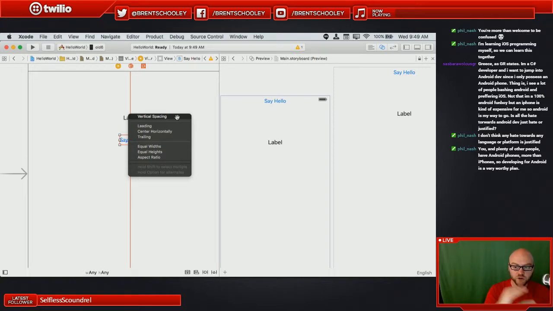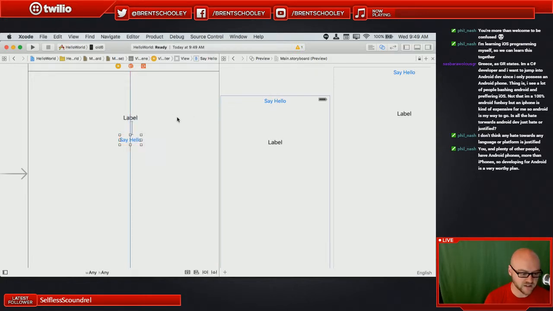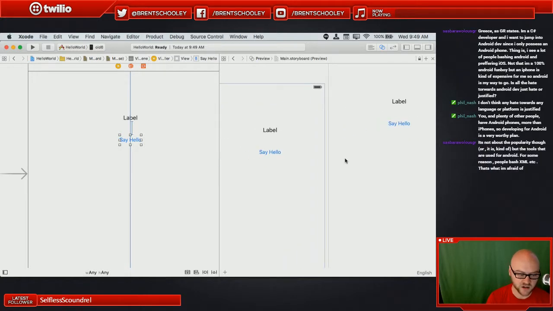So if they moved around the screen for whatever reason, maybe because of rotation or because of some other constraints, their distance between each other would stay the same at all times. And that's exactly what we want. So we've told Xcode that we want the label to be a certain distance from the top of the screen. We've told the button that we want it to be a certain distance from the bottom of the label. And we've told Xcode that we want both the label and the button to be centered within their container. So we've got it satisfied on both sides.